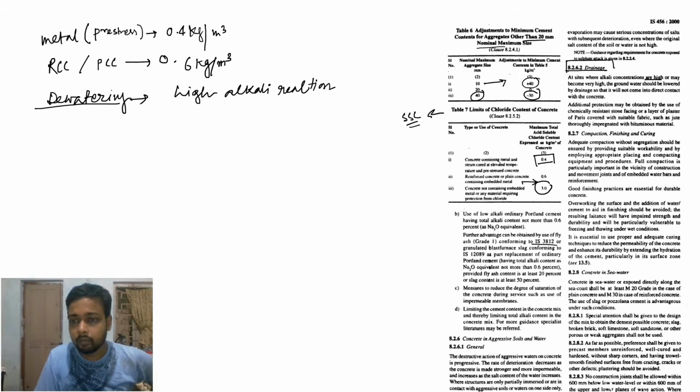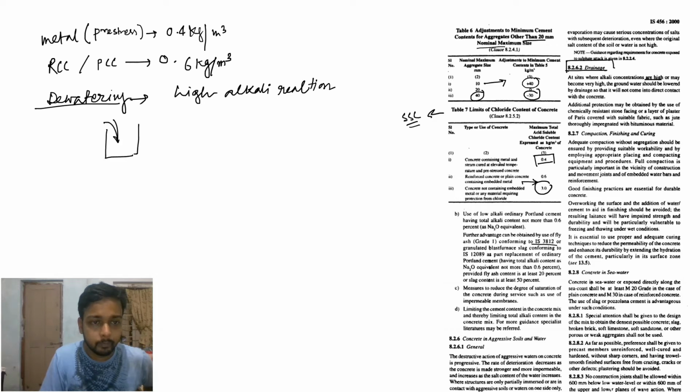Compaction, finishing and curing. Adequate compaction without segregation should be ensured by providing suitable workability. Why do we do compaction? Suppose this is your place and you pour the cement mortar or cement concrete. If you do not compact, there will be less chance of densification.